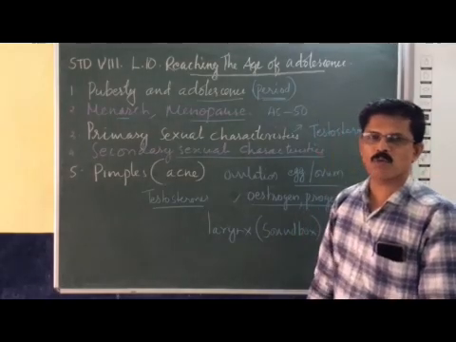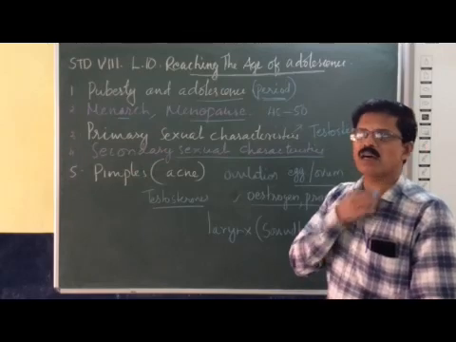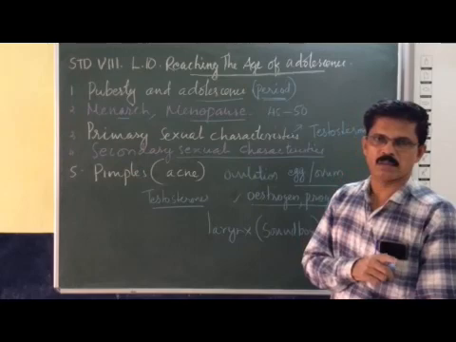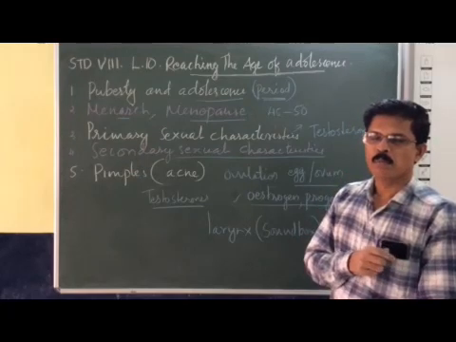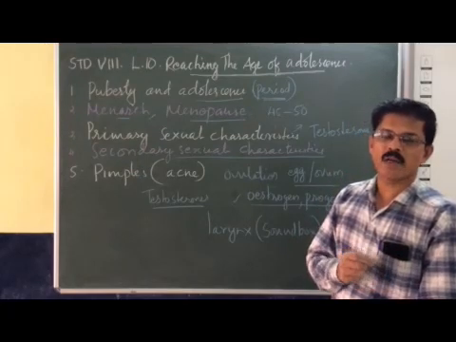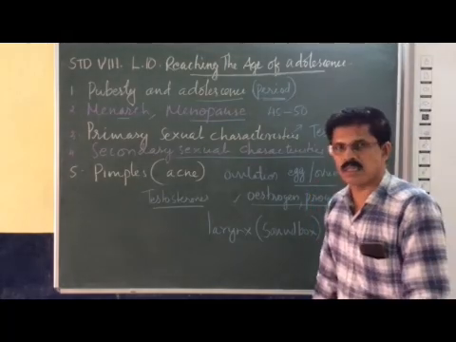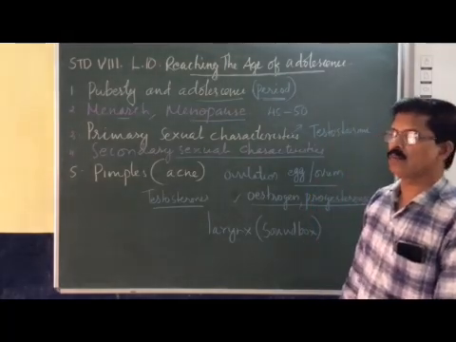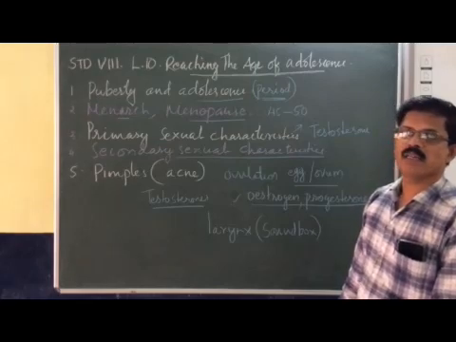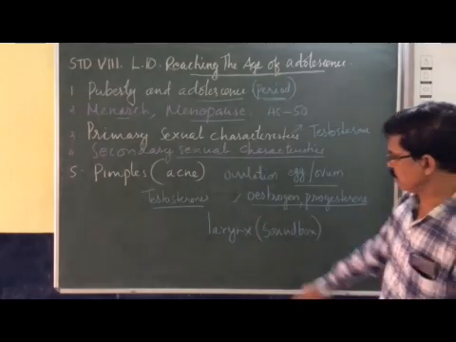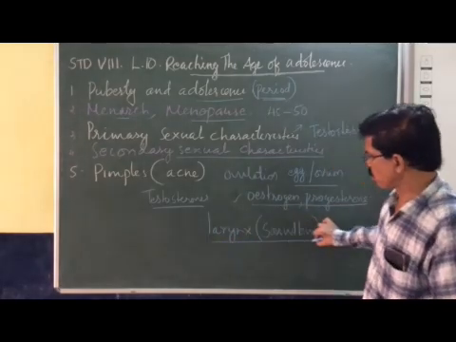In boys, the sound box or larynx generally enlarges, but in females it does not enlarge. So the voice in boys is hoarse and rough, whereas in females the larynx does not develop much, and the sound is high pitched. So the larynx or sound box produces the sound.